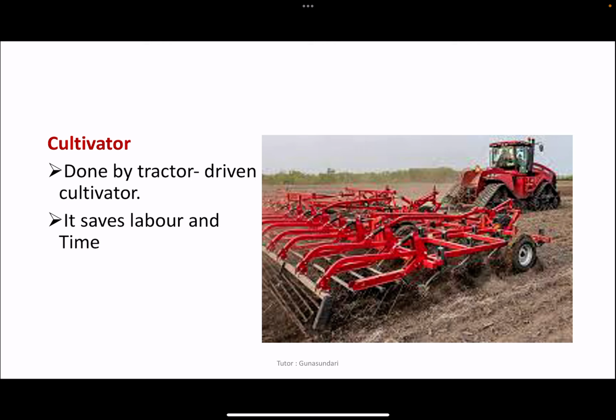And next one is the cultivator. It's done by a tractor. Can you see the tractor, red color? Tractor driven cultivator. Yes. And it saves labor and time.